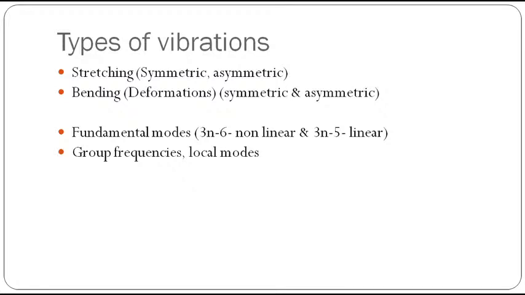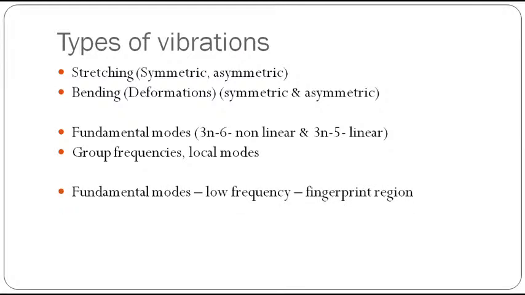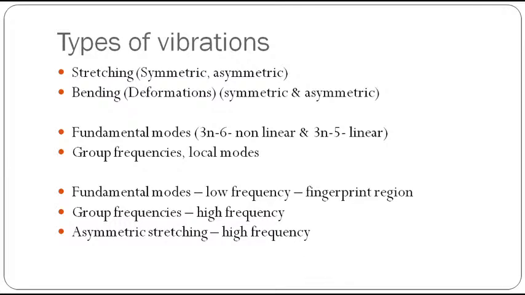Usually fundamental modes are low frequency, observed in the fingerprint region of the IR spectra, but group frequencies are higher, observed above the fingerprint region.